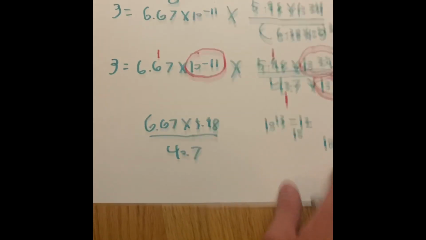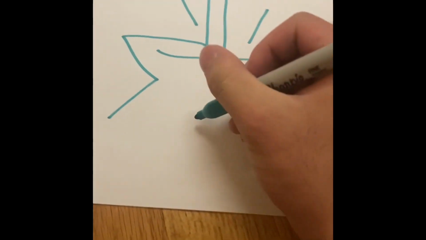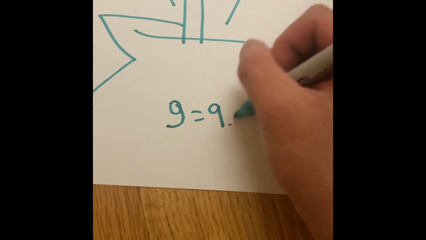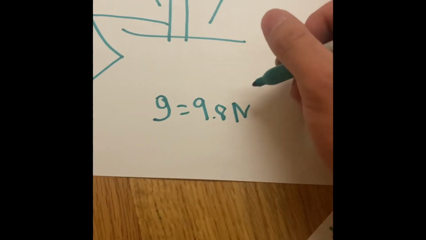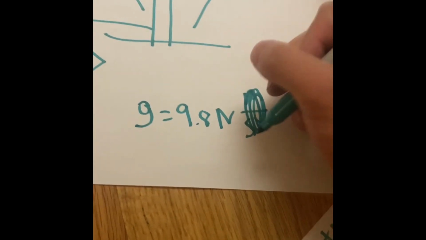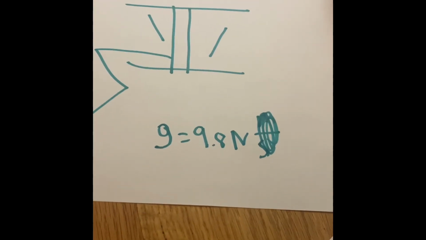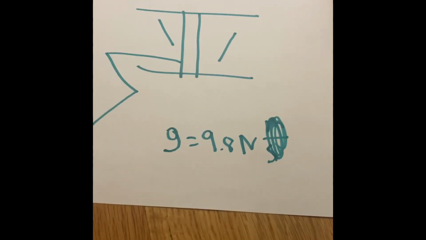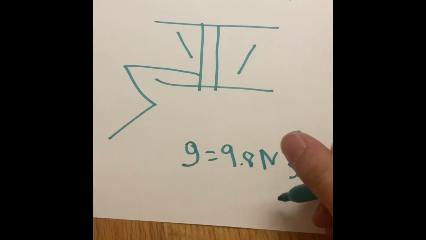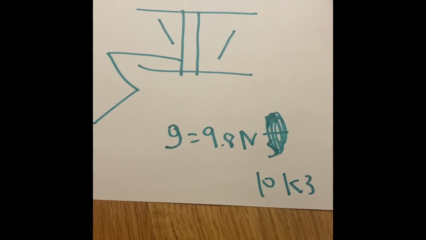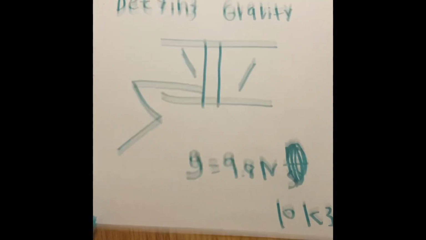you will be surprised that your final answer is going to be very, very shocking. Your final answer, your G, your gravity on Earth, is 9.8 newtons. 9.8 newtons meters per second. No, I was confusing that with the acceleration of Earth. But the gravitational pull on Earth is 9.8 newtons for every kilogram. So that is why we have 10 to the 1 power, because that's 10. And that explains the video.